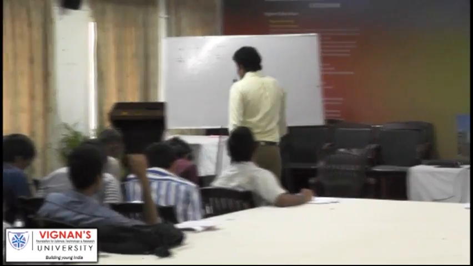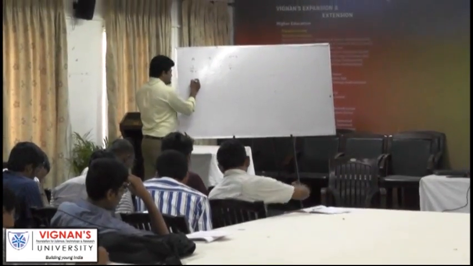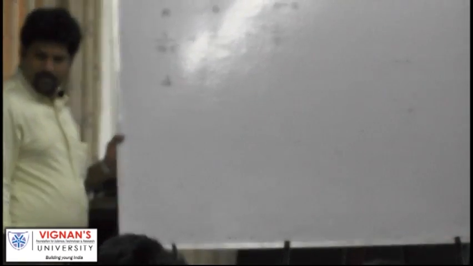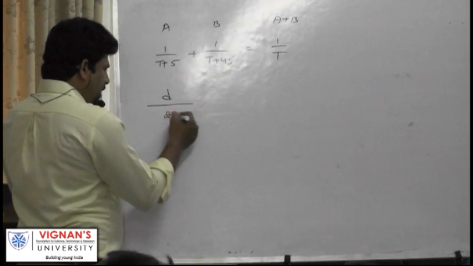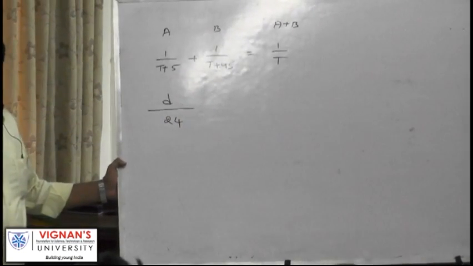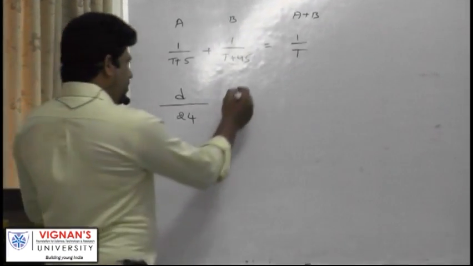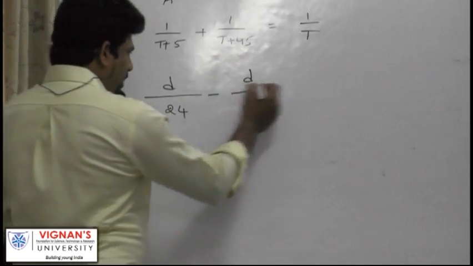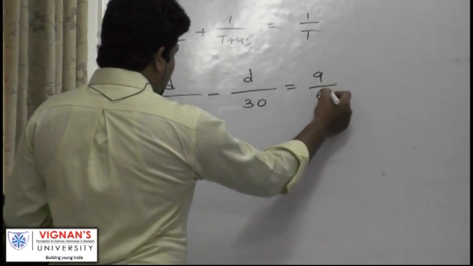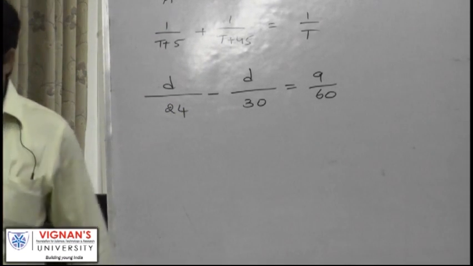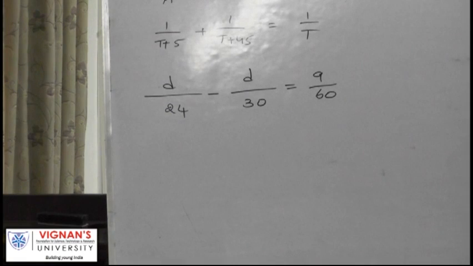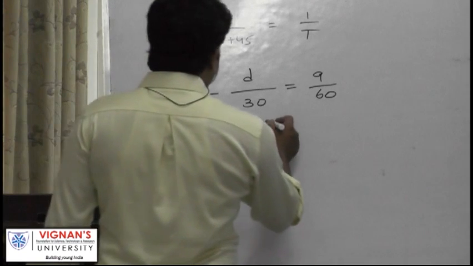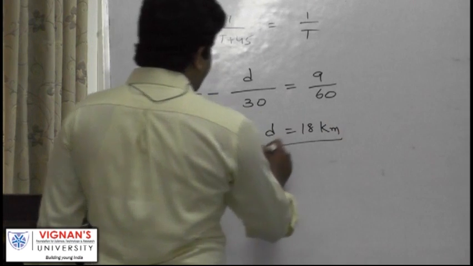Why? We are calculating time taken in the first case. Suppose D is the distance from his house to office. First case he is traveling at 24 kilometers per hour. Distance by speed gives you time taken. Time taken in the first case, and the same thing, time taken in the second case. This time difference according to the problem is 9 minutes, converting it into hours, because 24 and 30 are given in kilometers per hour. Solve this and tell me what is D. 18 kilometers. So D is 18 kilometers.